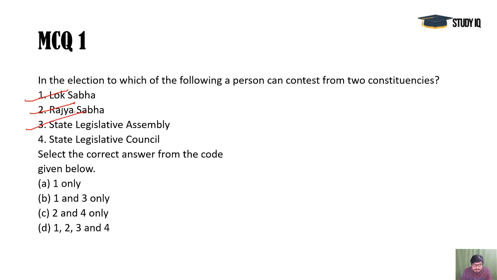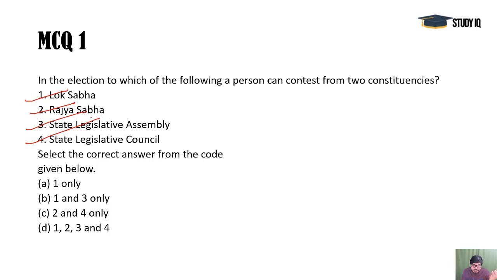In some states there are legislative councils, and for their elections also this is allowed. So a maximum of two constituencies anybody can fill the form from, and if that person wins from both places, then he or she has to vacate one seat of their choice. So that's the case, and it's a simple question.